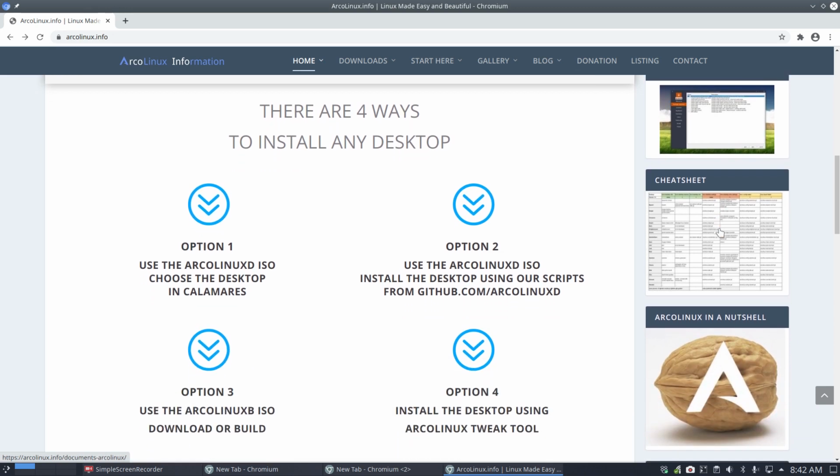We have also a cheat sheet. It's important to know what I call Lego blocks, right? Packages you can install, desktops with one or two words. It's crazy, right? It's awesome, really. And the cheat sheet gives us a list of all the packages for every desktop there is.